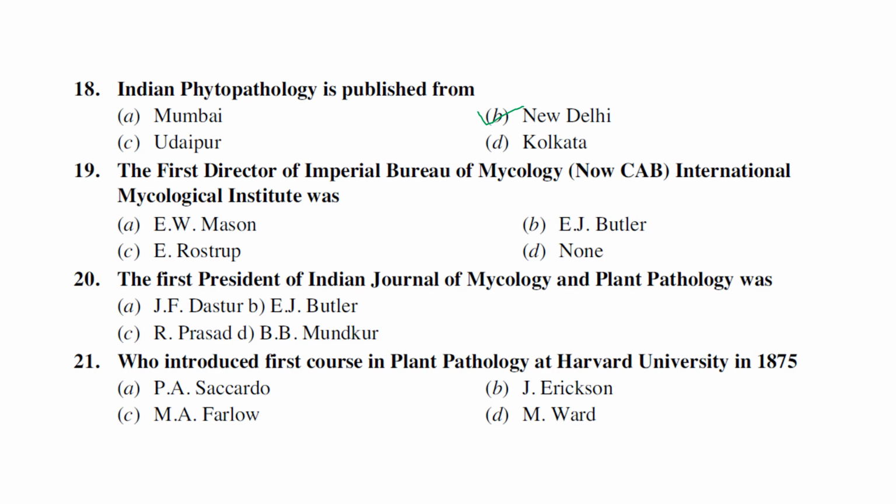And the next one is the first director of the Imperial Bureau of Mycology, International Mycological Institute, Kew. Actually this bureau was located at Kew, England. It was established around 1920, I think. I'm not sure exactly, but most probably it's 1920. So the first director is E.J. Butler. We know very well, he is considered the father of plant pathology and mycology in India. He is the first director of the bureau in Kew, London. I think it was started in 1920. You can refer to it.